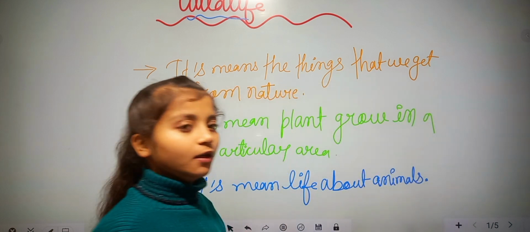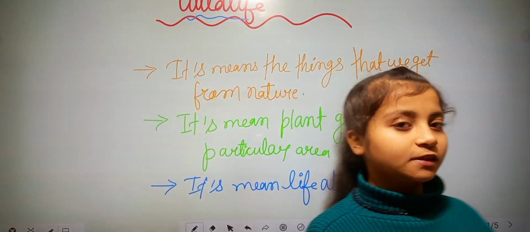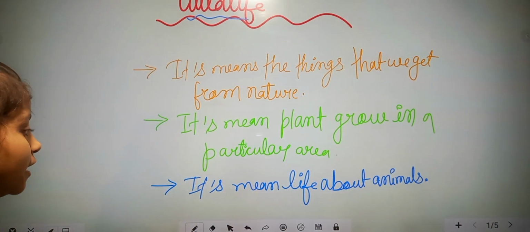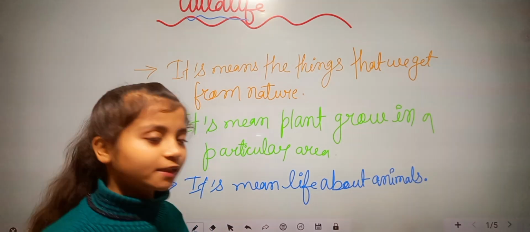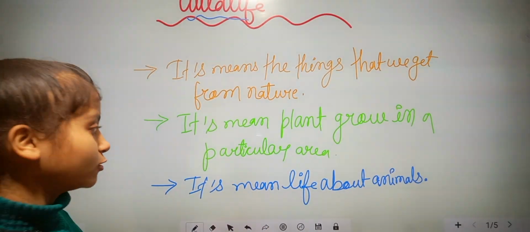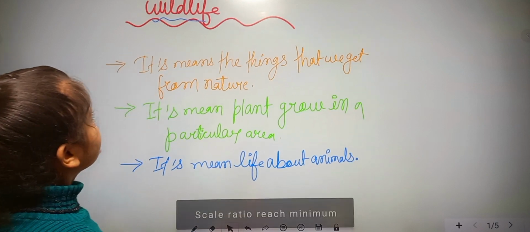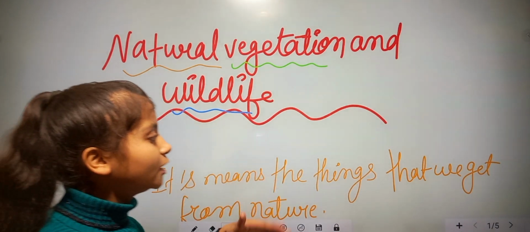We know that a cow lives in a house. Okay, horses live in a stable. So there are many. Sorry, cows do not stay in a house. They stay in a shed, the cow shed. Okay.